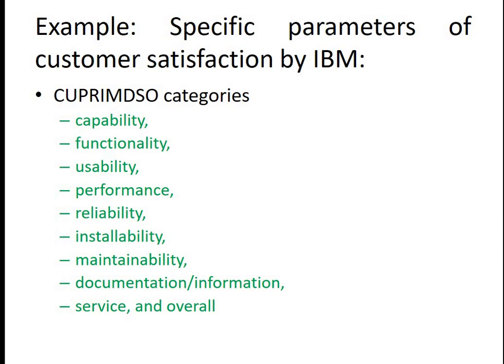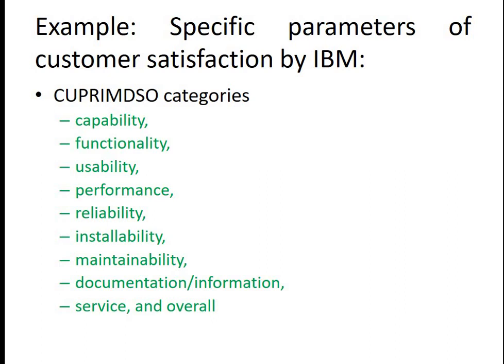This is one of the examples of how IBM considers some parameters for getting to know how satisfied the customers are. It is in the form of the CUPRIMDSO categories, which are capability, functionality, usability, performance, reliability, installability, maintainability, documentation, some relevant information, plus services, and your overall factors, right?